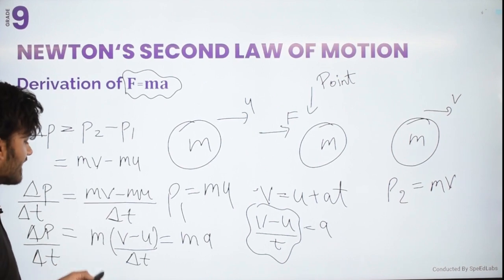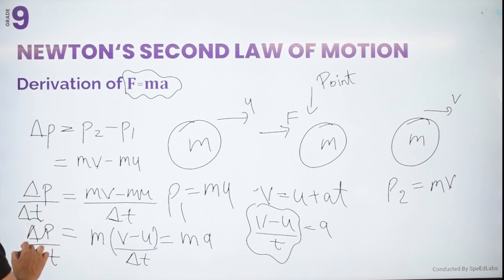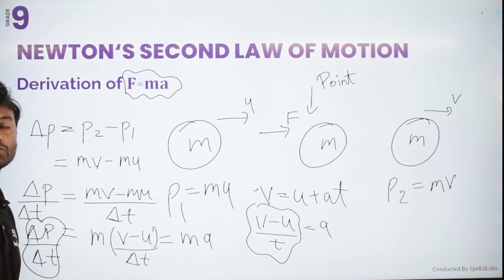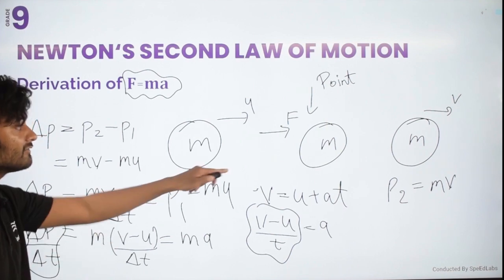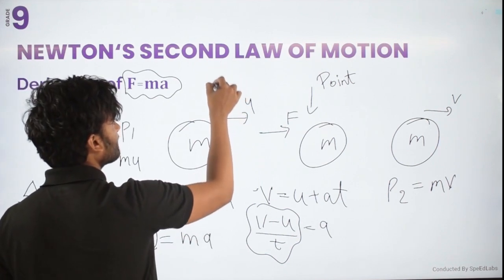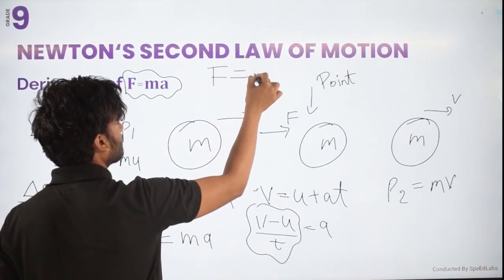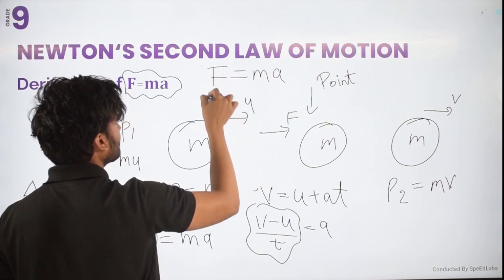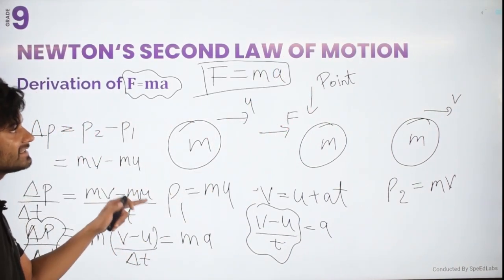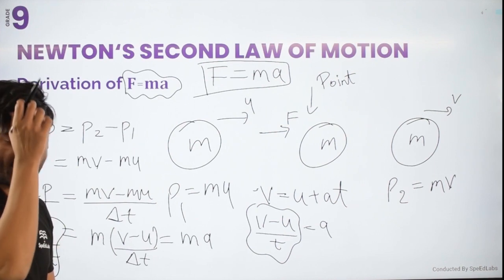So the rate of change of momentum is equal to ma, and that is equivalent to the net force applied. So we get force is equal to mass into acceleration. This is very simple. Understand? This is the derivation of F equal to ma.